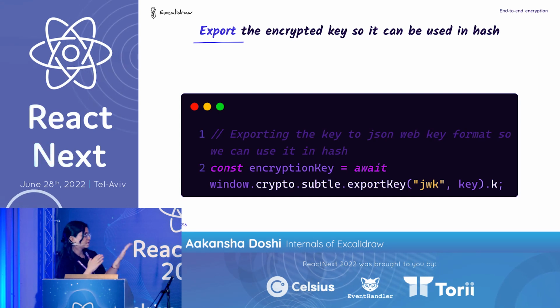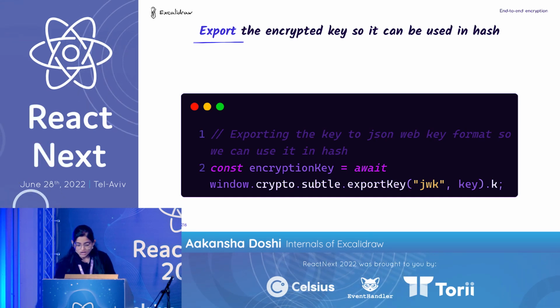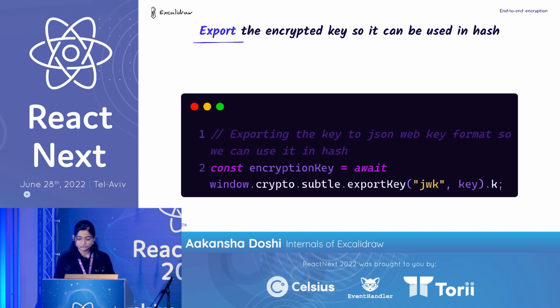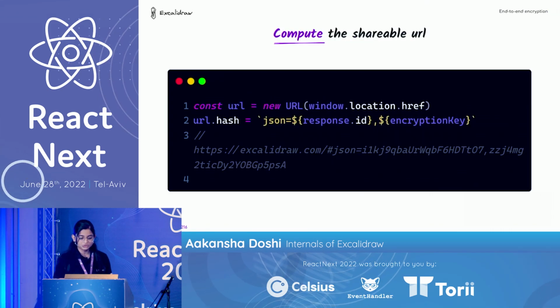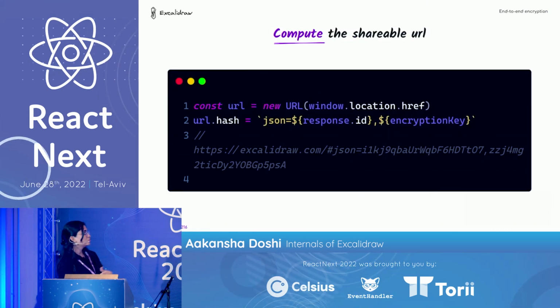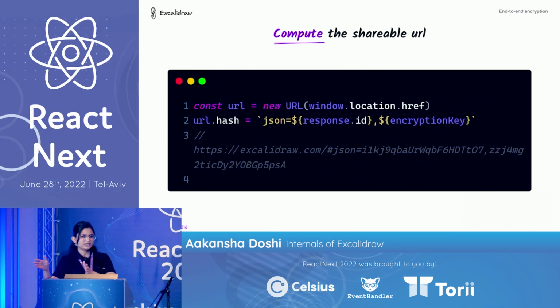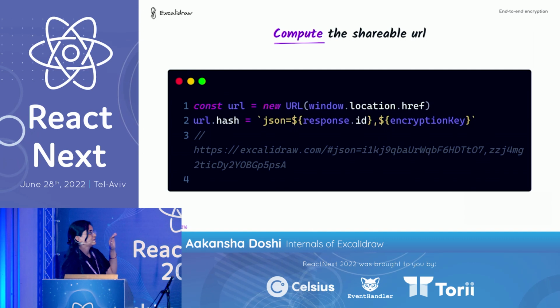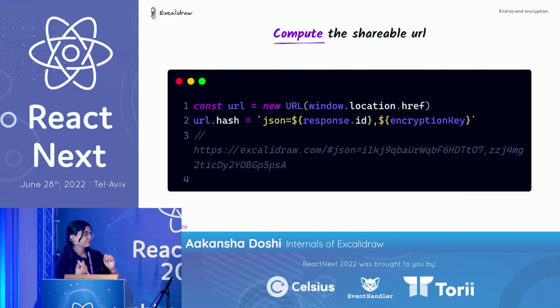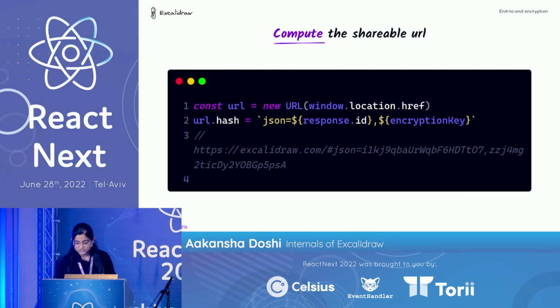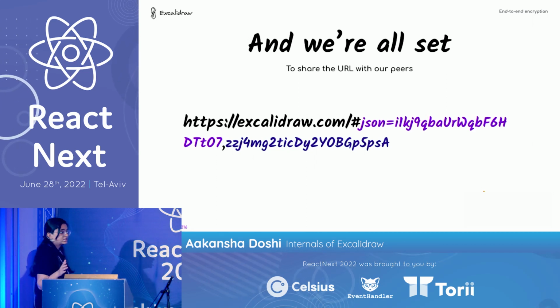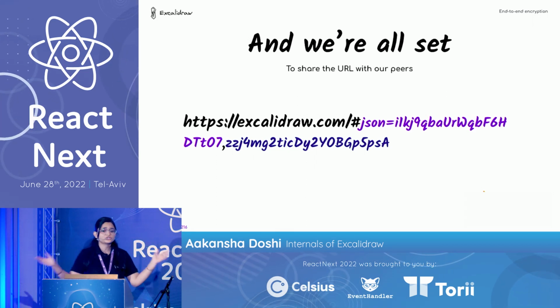And that's what we are storing in the encryption key. So now we have the encryption key in place as well. So let's just go ahead and generate the URL. So that's what we do. We append the scene ID. Scene ID is basically the drawing ID, so don't worry about that. And the encryption key is the second thing, and we are just appending it to the hash. So this is how your URL is going to look, and you are ready to share it with your friends.